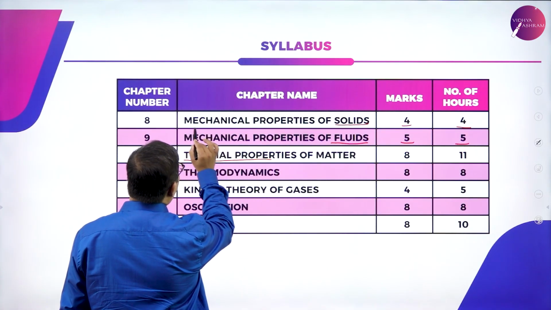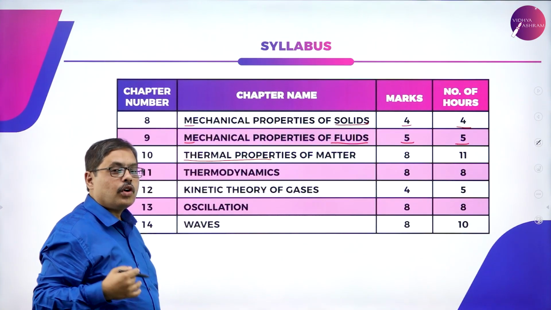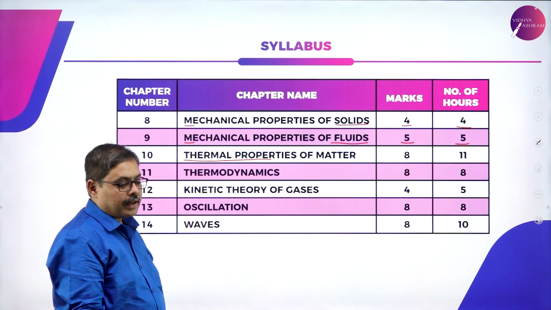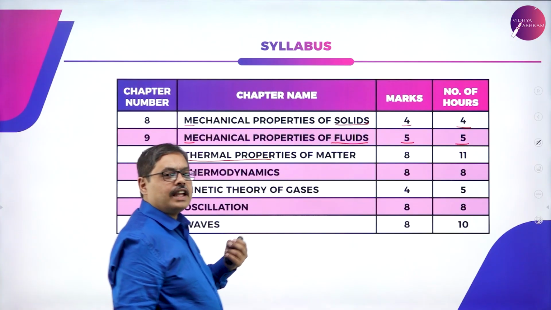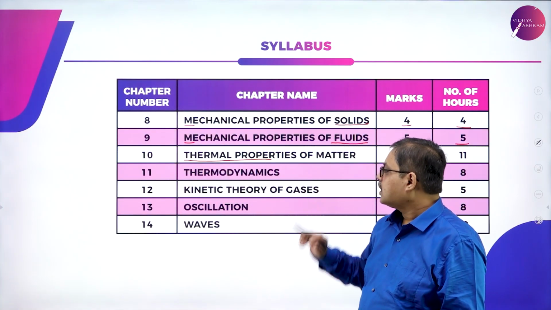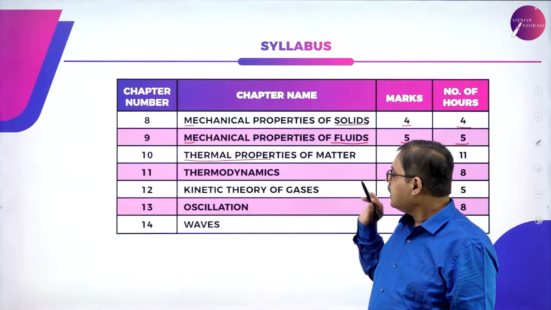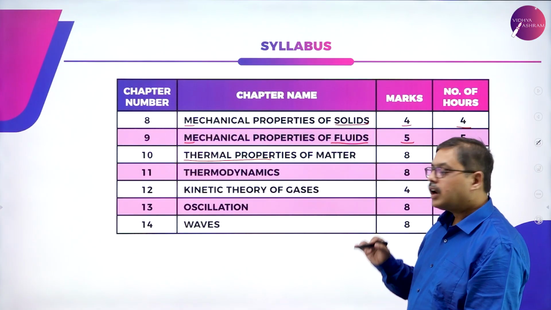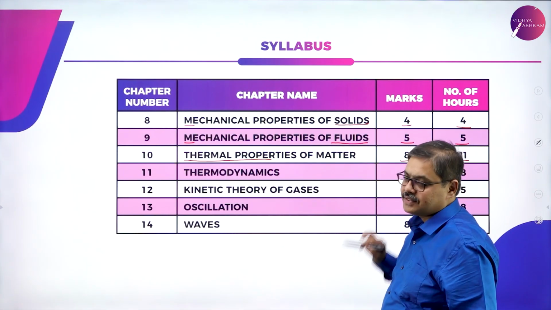Moving on, chapter 10 deals with the thermal properties of matter. Up till now, we were dealing with mechanical properties of solids, liquids and gases. Now we are moving on to a new concept where we will be studying about thermal properties of matter. In this chapter, we will be studying about some very important concepts like ideal gas theory for thermal properties. Okay, we will be studying about gases, so on and so forth. About 11 hours is allocated for this chapter and you may get this for about 8 marks.